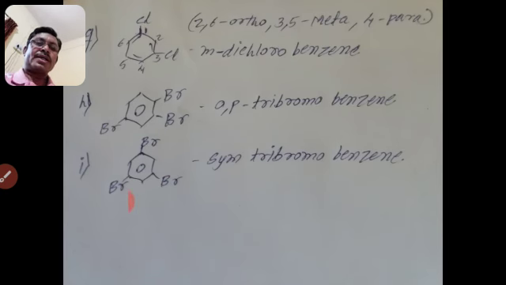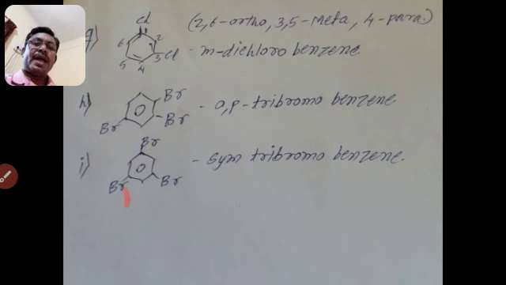Then the next example, there are 3 halogen atoms attached to a benzene ring. In that example, all the halogen atoms are at equal distance from each other. See here, 1 2 3, 1 2 3, 1 2 3.